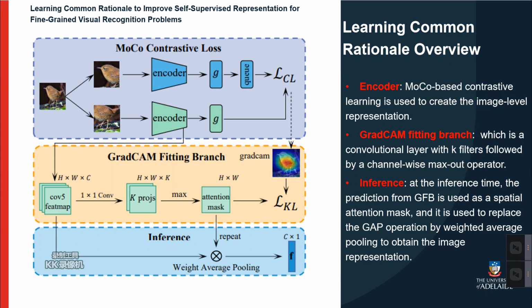At the testing time, we let this gradcam fitting branch predict gradcam and use the prediction as an attention mask to perform weighted average pooling over the convolutional feature map. We expect the gradcam fitting branch has a limited fitting capability, so that the branch will not overfit the gradcam, but only capture the commonly occurring discriminative patterns, for example, common rationale.